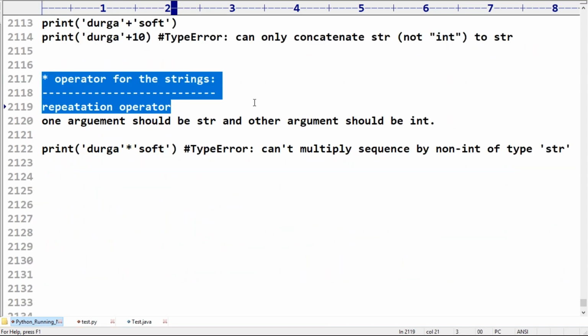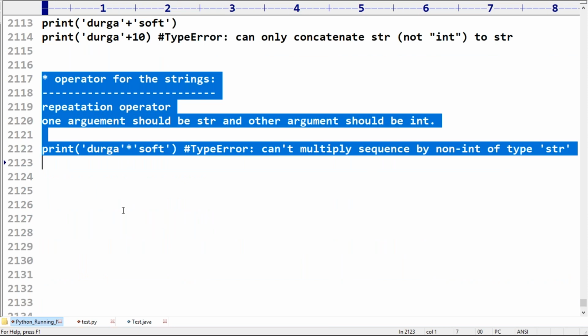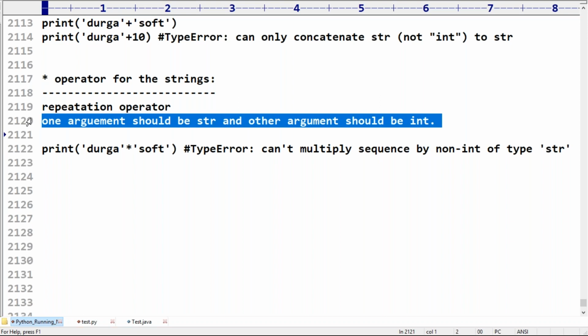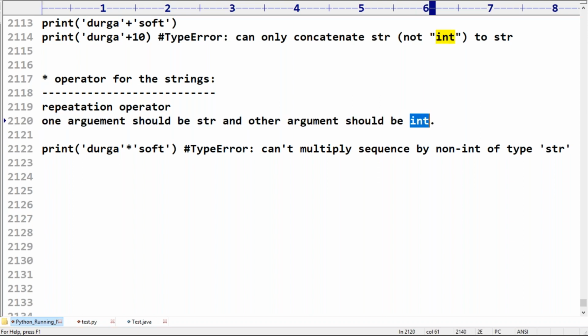Whenever we use the star operator for strings, compulsorily one argument should be string type and the other argument should be int type. Sir, can I take float type? Immediately Python virtual machine will give an error. It should be int type only.